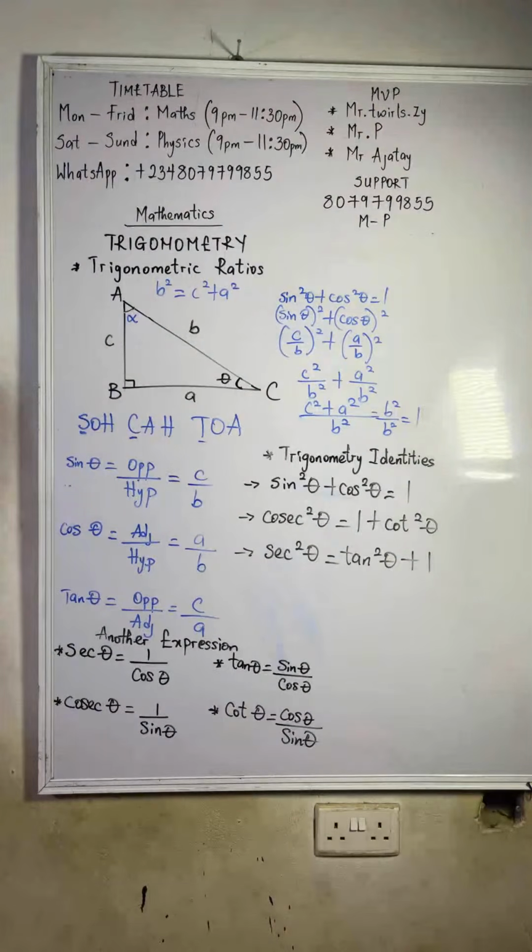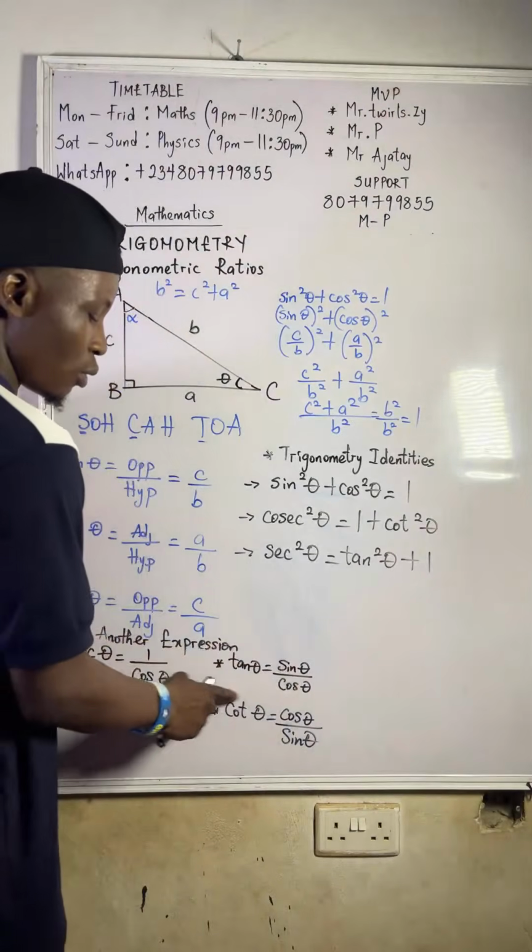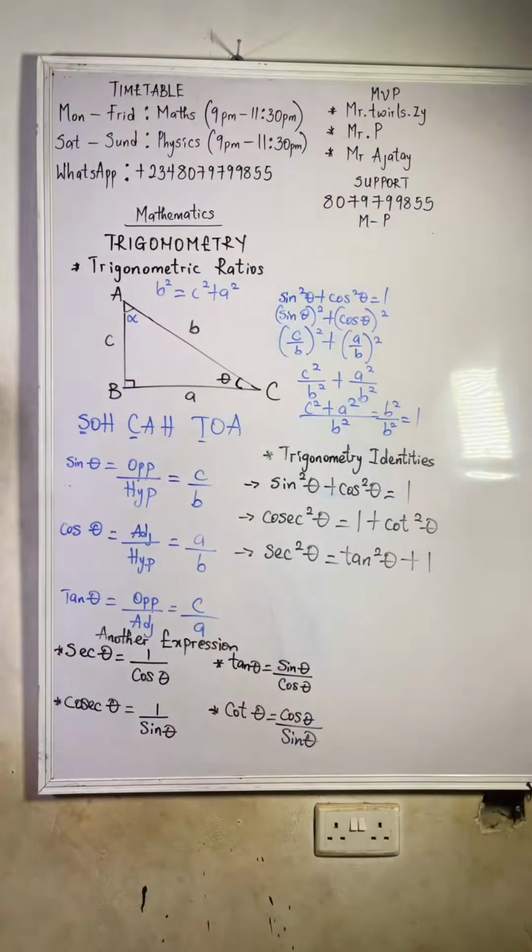So the other expressions, just know them off. I've explained that one already. Another expression for tan is sin theta over cos theta. For cot it is cos over sin. For sec it is 1 over cos, while for cosec it is 1 over sin. Just put that on your phone.